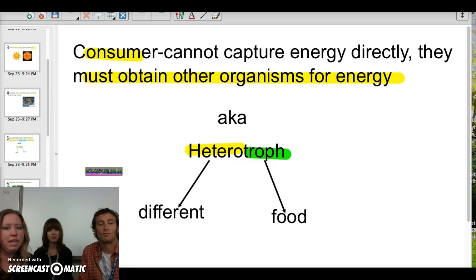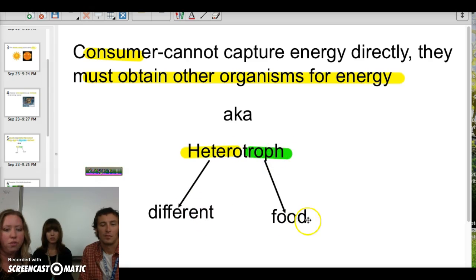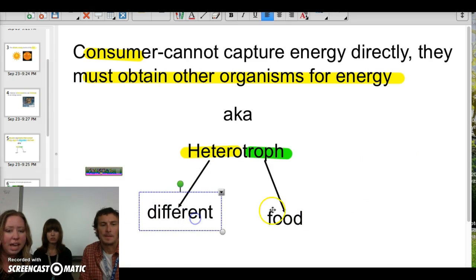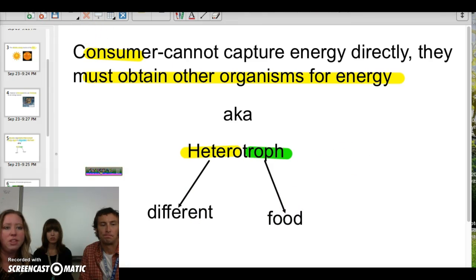Now consumers, they can't capture energy directly, so they must obtain their energy by consuming other organisms, eating other organisms. And another word we can use for consumer is heterotroph. Now if you look at the word heterotroph, there are two root words, hetero and troph. Hetero means different, and troph again means food. So these consumers, these heterotrophs, have to get a variety of different foods in their diet in order to survive and get their energy they need.